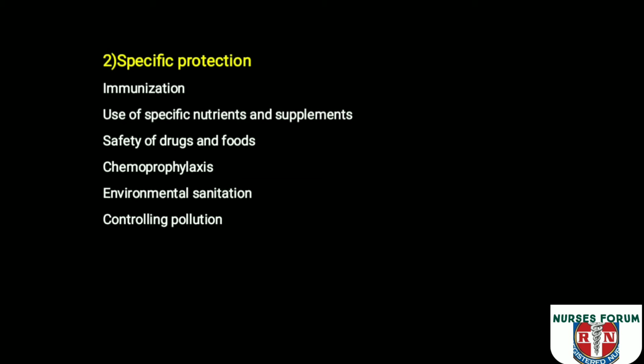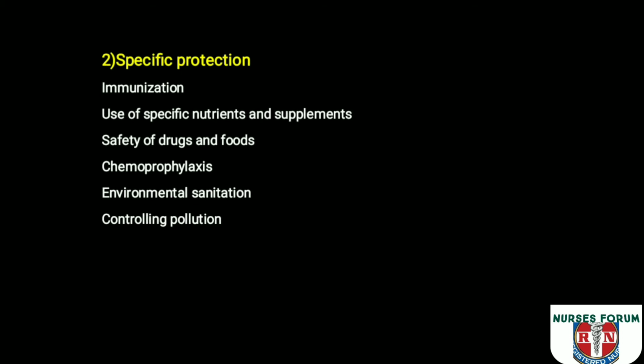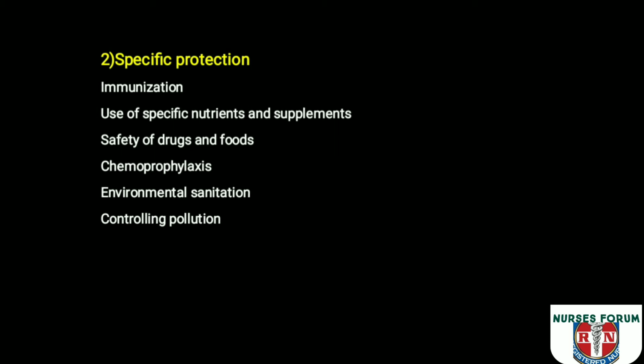And environmental sanitation, all environmental sanitation measures like controlling all kinds of pollution, like air pollution, water pollution, noise pollution. These all are the examples of specific protection in the primary prevention. So in this primary prevention, we are reducing the chance of development of a disease.